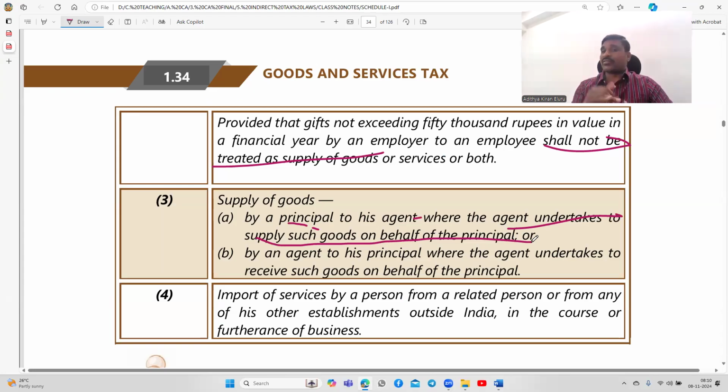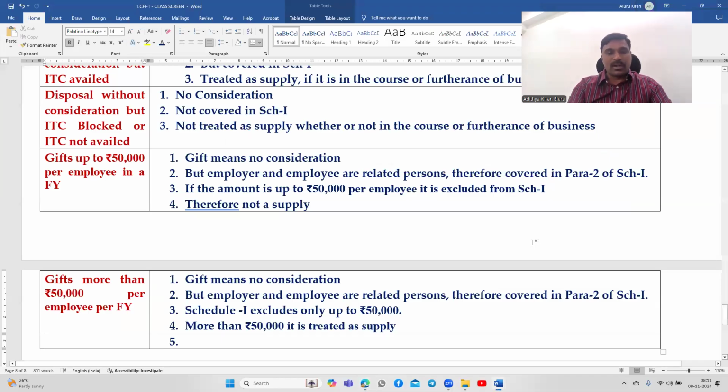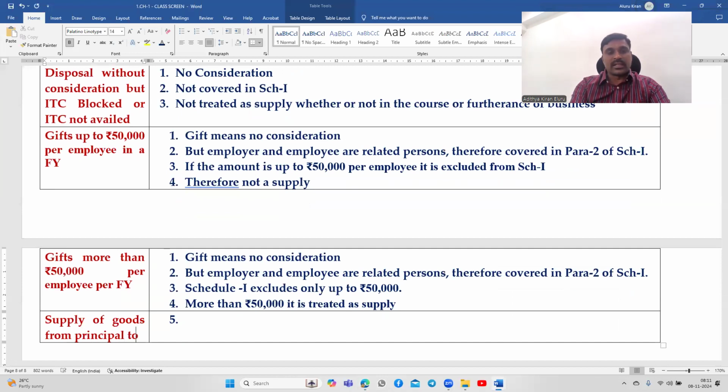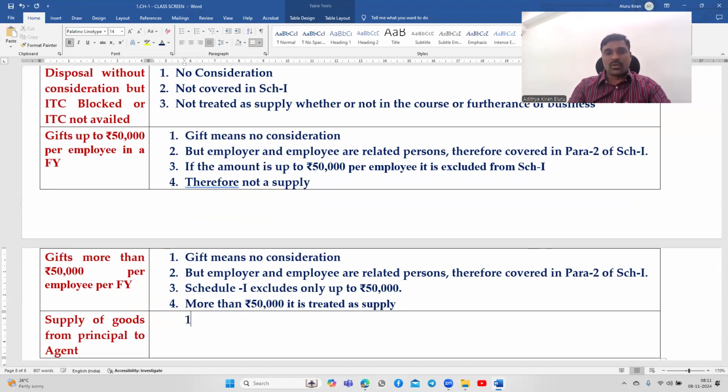That's why I told you transfer I'll discuss separately. It's a very detailed topic. Supply of goods from principal to agent: there is no consideration, it is only a transfer of goods.